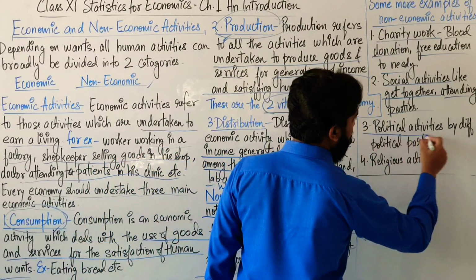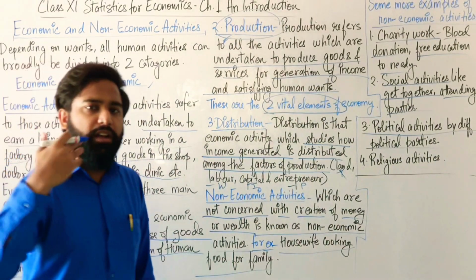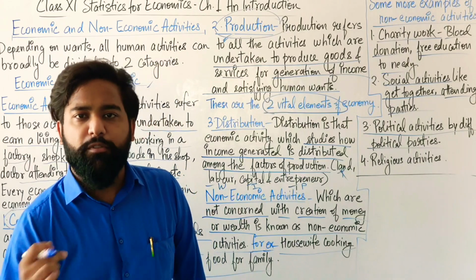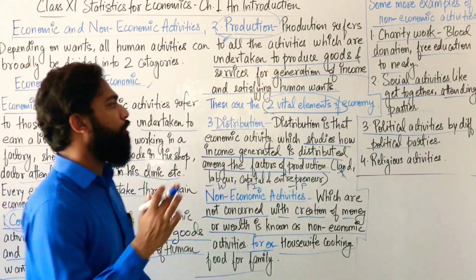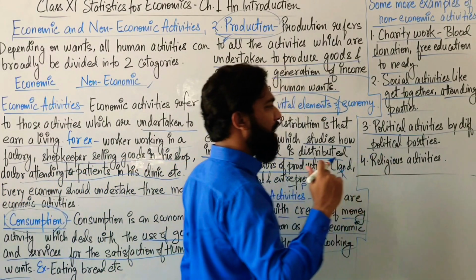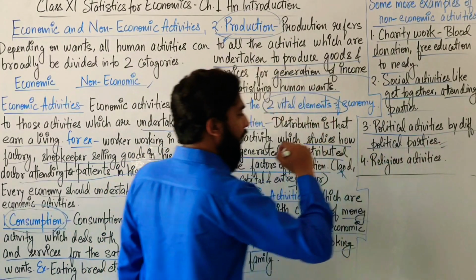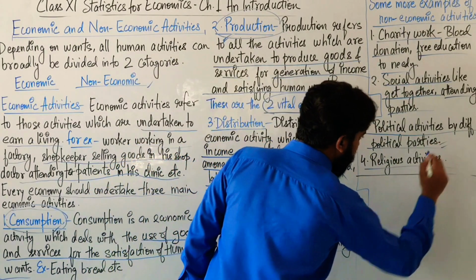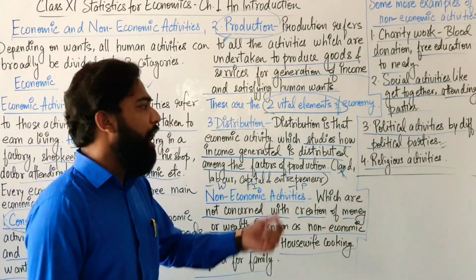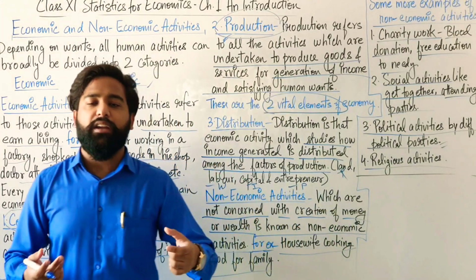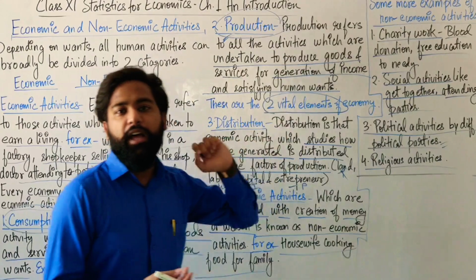Third one is political activities by different political parties. There are so many activities run by the different political parties during the time of elections or any sort of programs, awareness program. All those activities which are done by the political parties are also an example of non-economic activity. And last but not the least, the religious activities. All those activities which are done for the sake of our religion, any religious gathering, any religious activities, all those activities come under the non-economic activities.